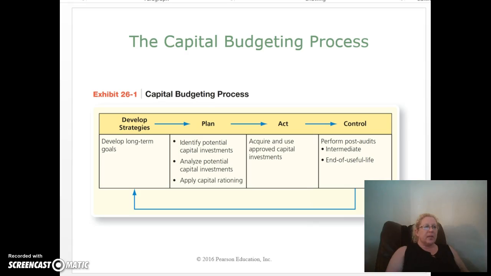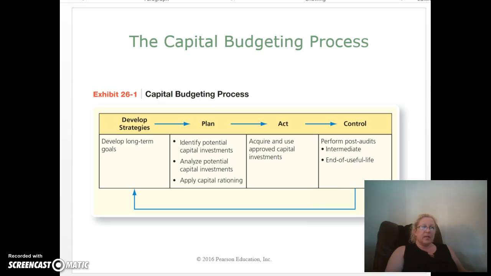The first step in the capital budgeting process is to develop strategies. These are the long-term goals of the business, such as expanding international operations or being a value leader in one market while diversifying into other markets. This step is the same for short-term, intermediate, and long-term budgeting. After companies develop strategies, the next steps are to plan and budget for specific actions to achieve those goals.